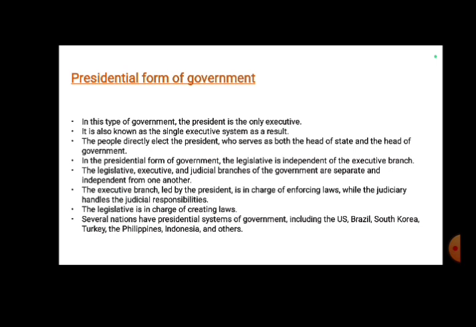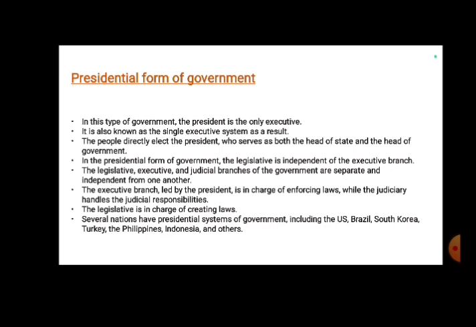We can say that in the presidential form of government, the legislative is independent of the executive branch. Here, legislative, executive and judicial branches of the government are separate and independent from one another.